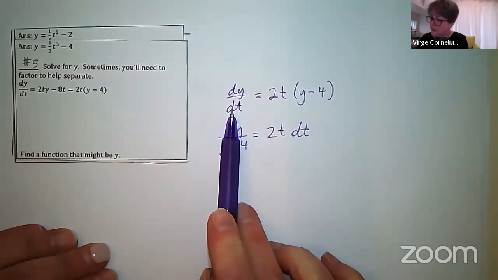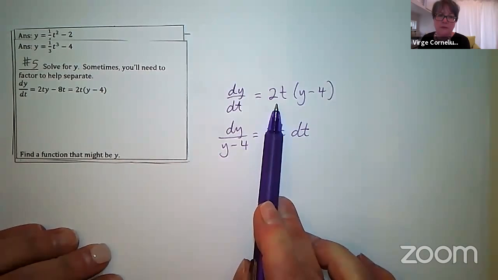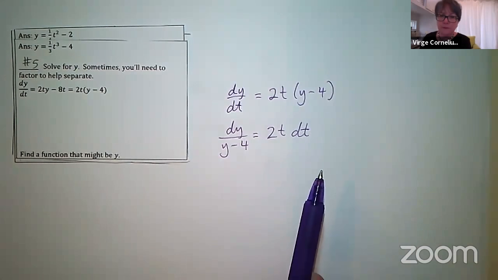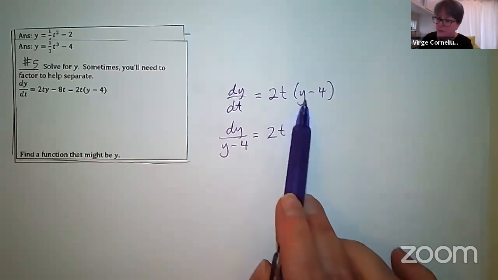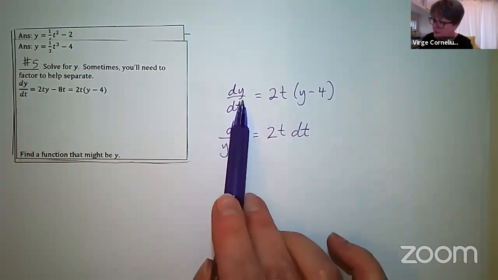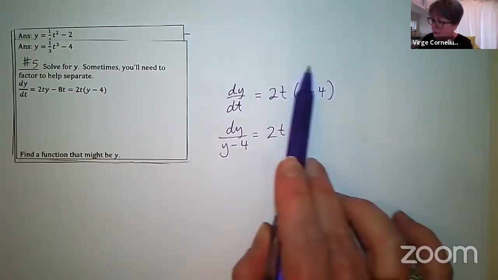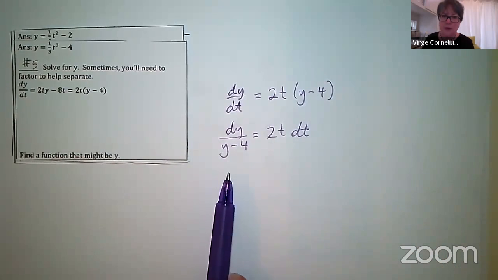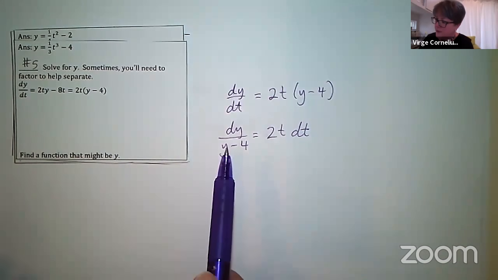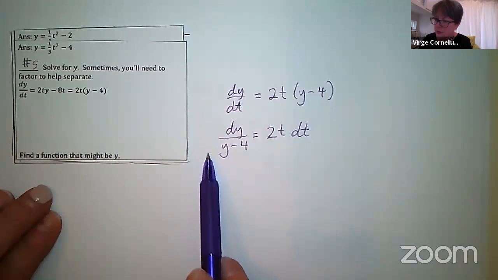Okay, so there's my differential equation with the 2t factored out. So then I need to do the step of separating. So this y minus 4 has got to go up underneath this dy, and this dt over to the other side. And Mark was talking a little bit about how we're not really dividing both sides by y minus 4 or multiplying both sides by dt. But this is the correct separation here. Yes.